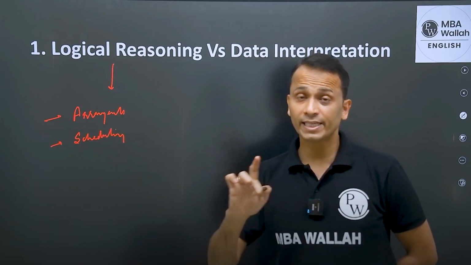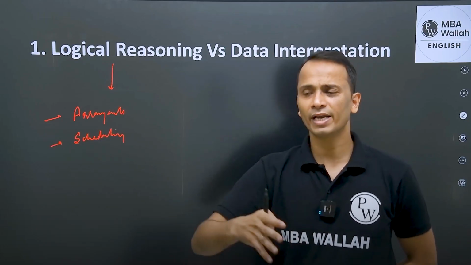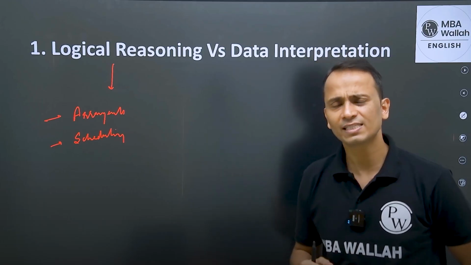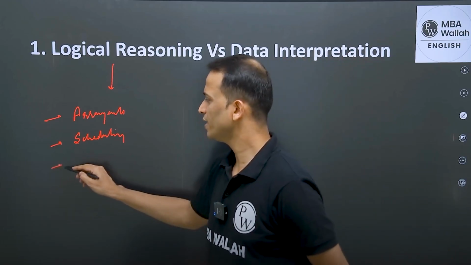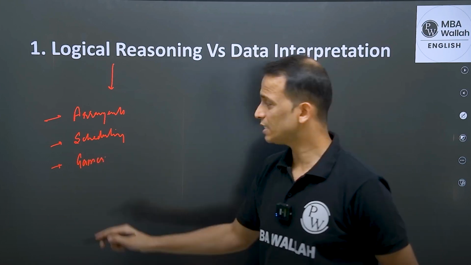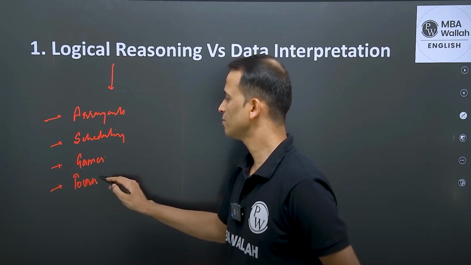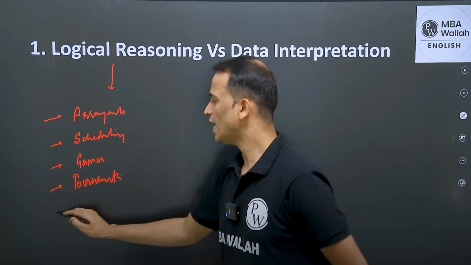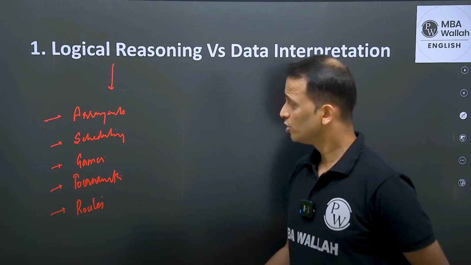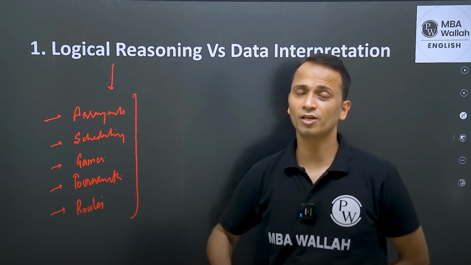So we saw a set of scheduling in CAT 2023 where you'll have to arrange in different slots, that set. Okay, so scheduling. Then we have games, which we have seen in the last year. We have questions on tournaments, right? We have questions on routes and networks. Okay, so these are some common areas that are tested under logical reasoning.